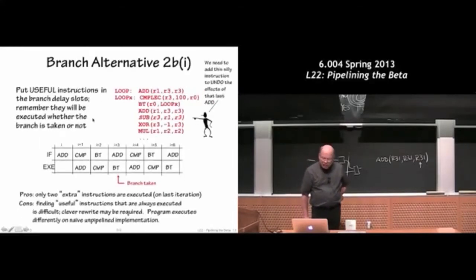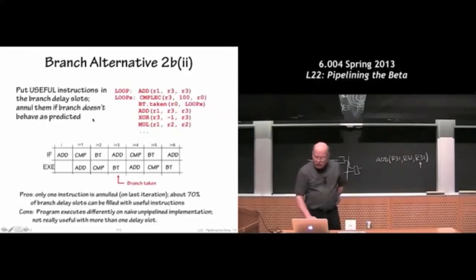Okay, so the final solution, instead of rewriting the program, is to do something here where we say, look, this program was written to execute this instruction when the branch was taken, but if you don't take the branch, annul this following instruction. So we can get more and more complicated about trying to instruct the machine about when to execute the instruction in the branch delay slot and when not.